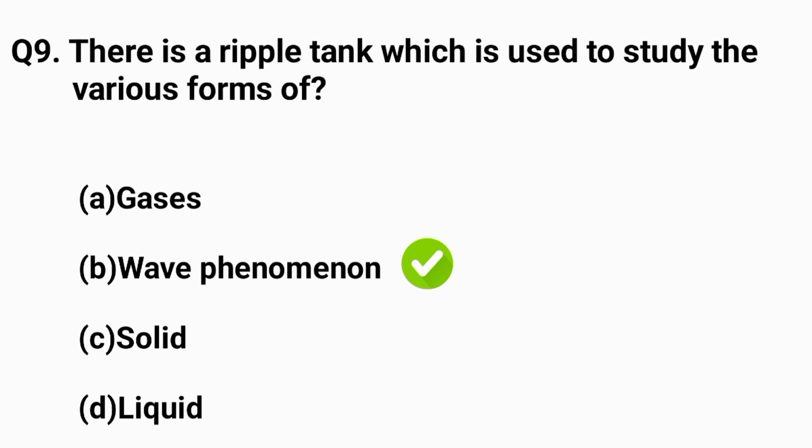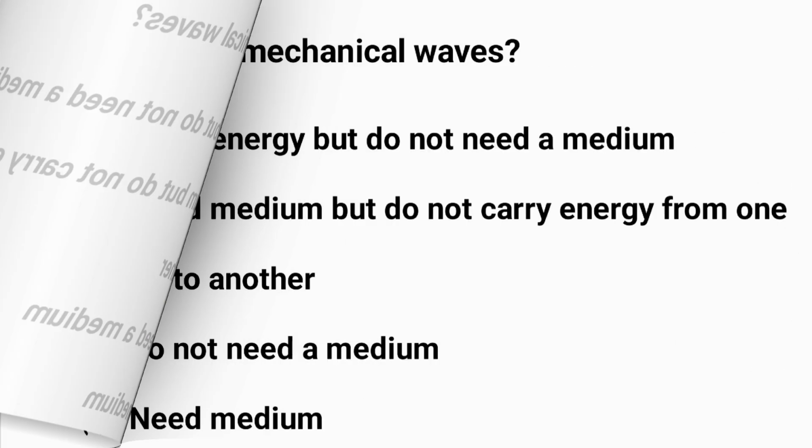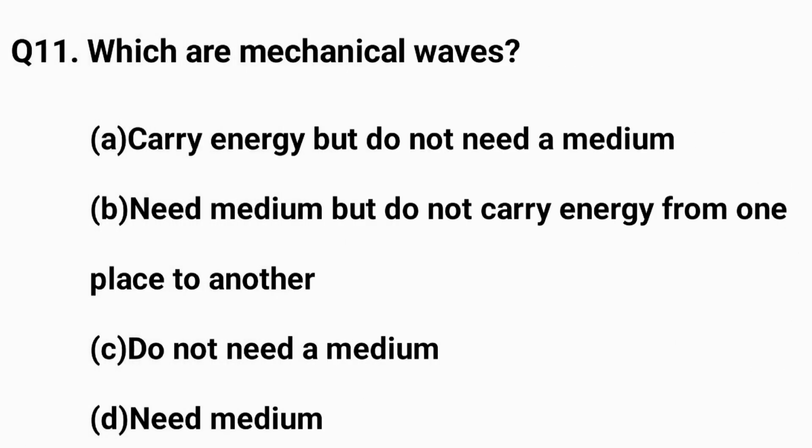Question number 10. The elongation and compression are formed in. The right answer is option C, longitudinal waves. Question number 11. Which are mechanical waves?